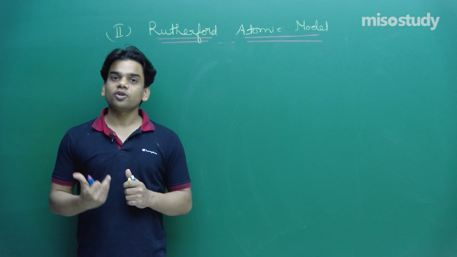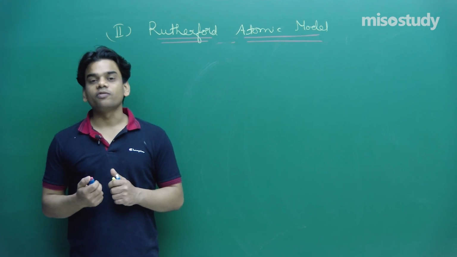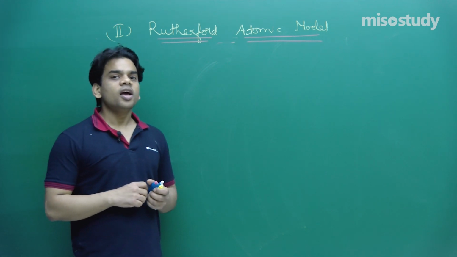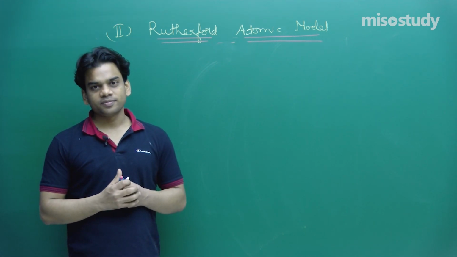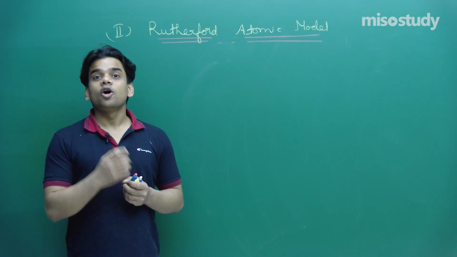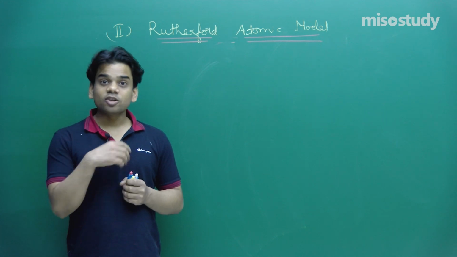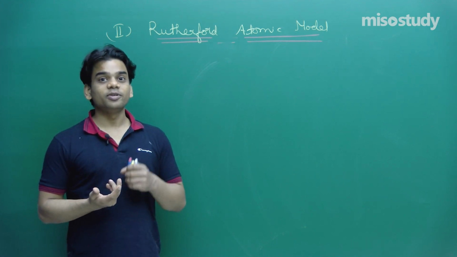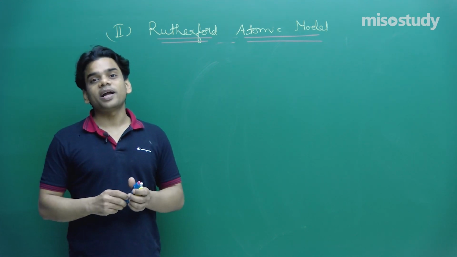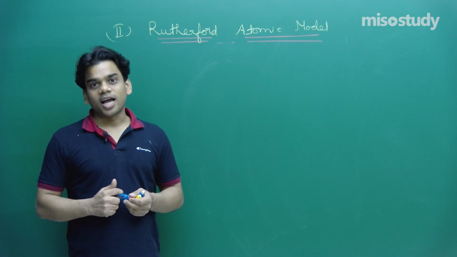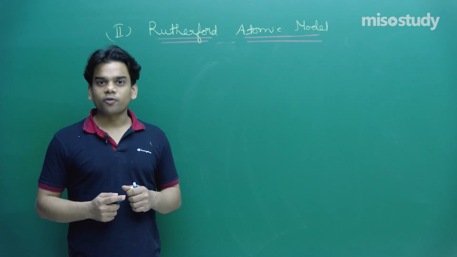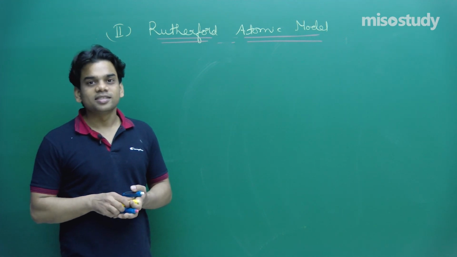Based upon the observation of the experiment, he gave us the model of the atom and he said that the atom actually has a very small positive nucleus. Around this positive nucleus, the electrons are regularly revolving in particular orbits. These revolving electrons have some energy with which they are revolving, and the size of the atom is very large compared to the size of the nucleus. And on what basis did he conclude this? Let's try to understand the experiment performed by him, that is the alpha particle scattering experiment.